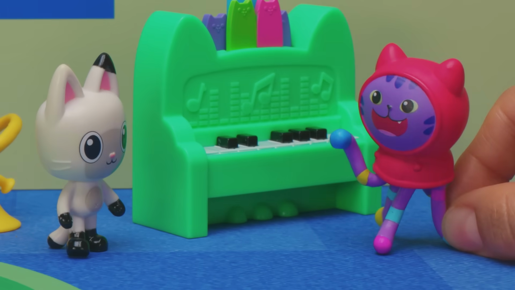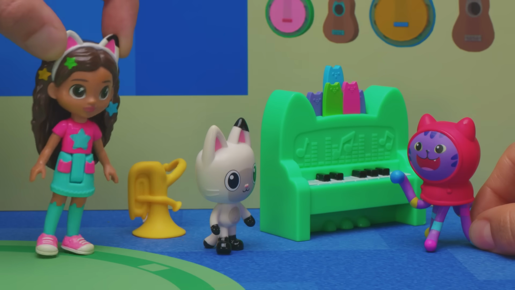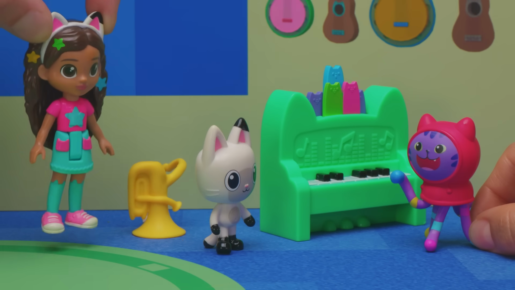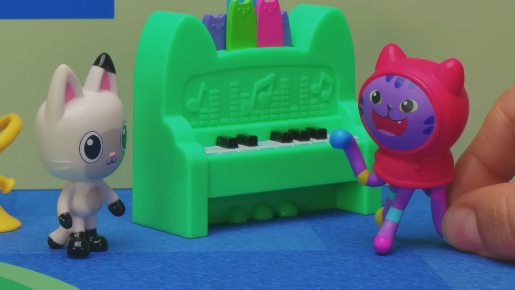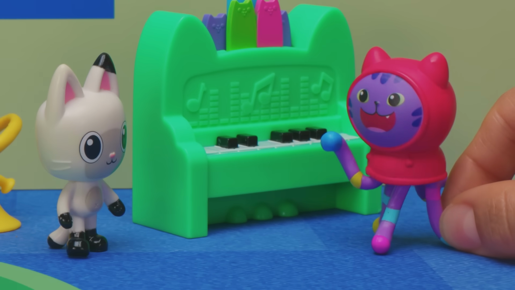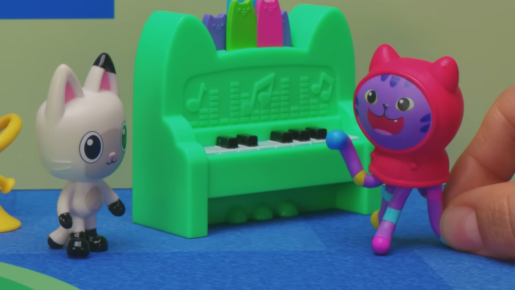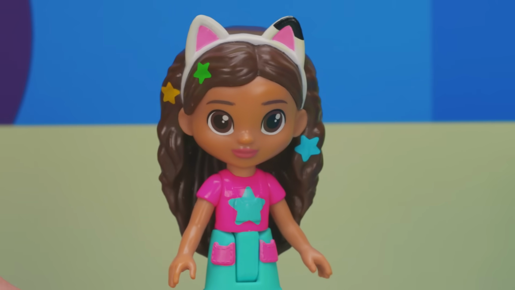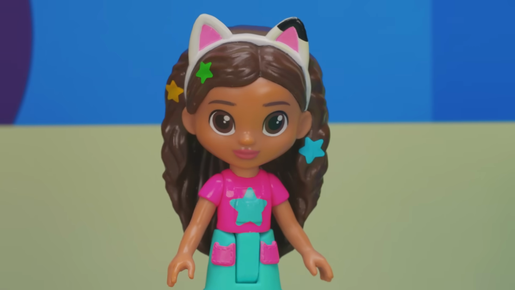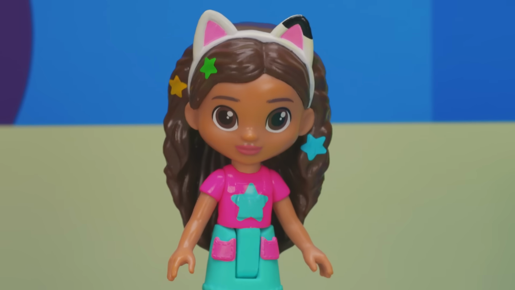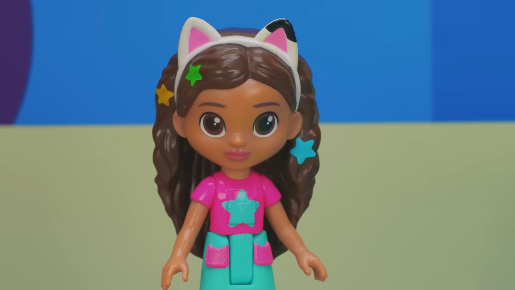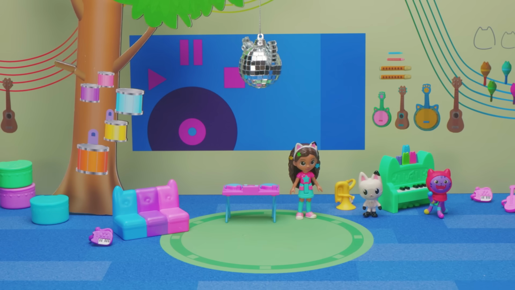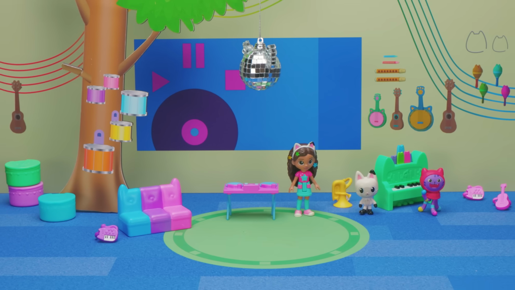Hi, Gabby. Hi, Pandy. What's shaking? Hi, DJ Catnip. We are looking for CatRat. Sorry, kitty cats. I haven't seen him. I've been playing new tunes on the piano. Oh, this is so hard. It's okay, Pandy. We just haven't found him yet, but we're not giving up. Maybe there's another clue by the tuba. Let's find the tuba. Do you see a tuba anywhere?